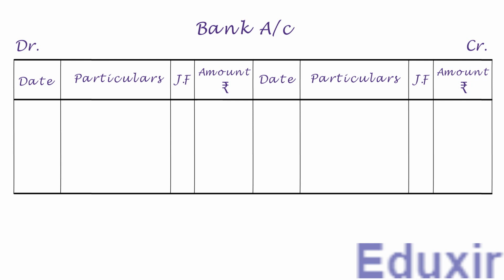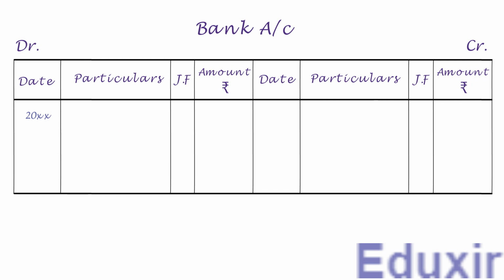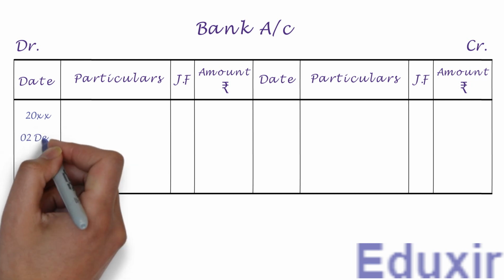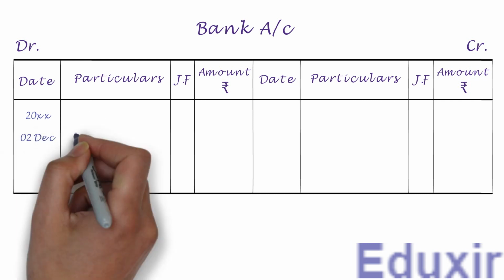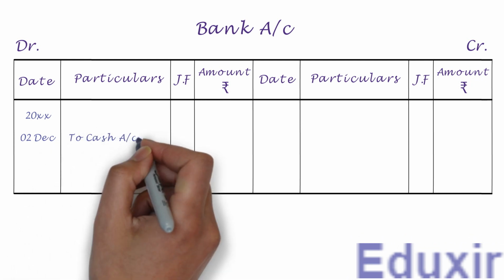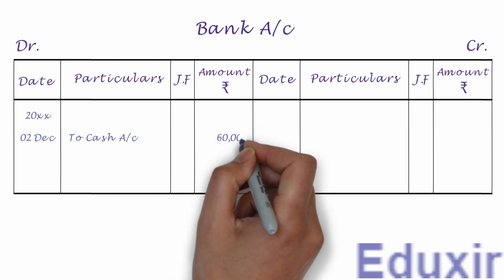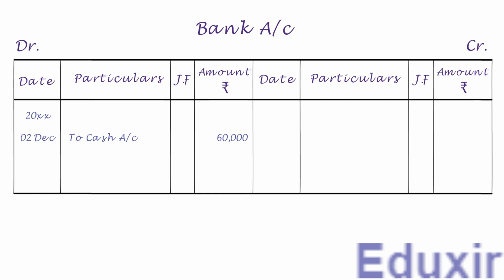Now on the debit side, let us first write the year in the date column. Let us now write the date. We need to write "to cash account" into the particulars column. Let us write the debit amount of 60,000 rupees into the amount column. With that, we have completed the posting of this journal entry into the bank account. Let us now take up the next entry.